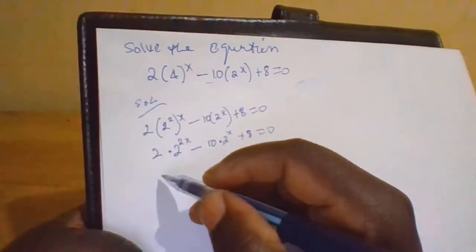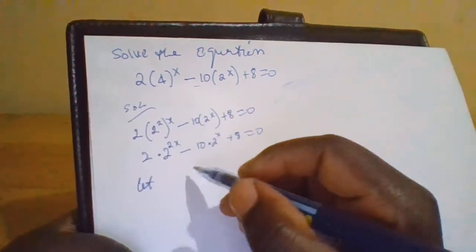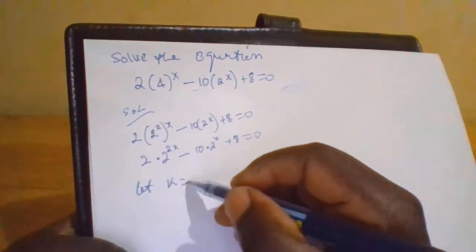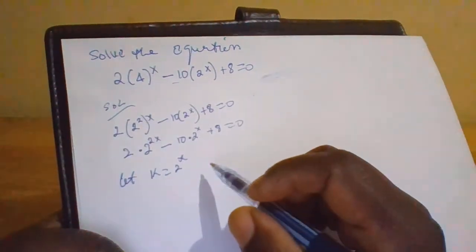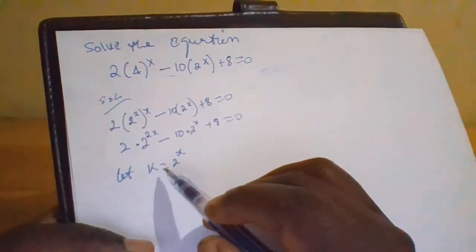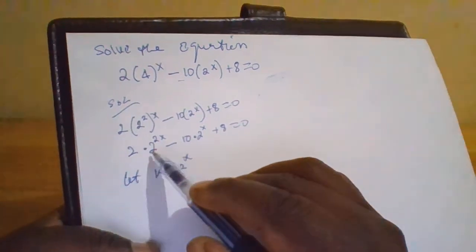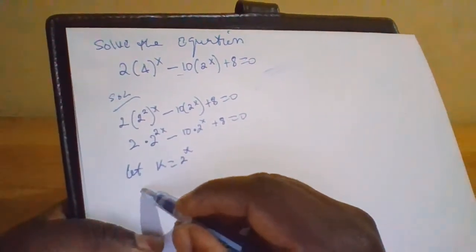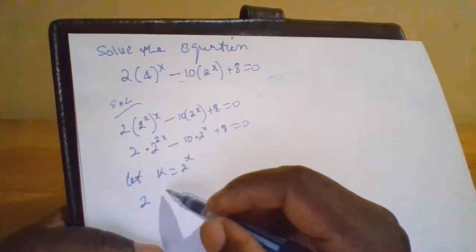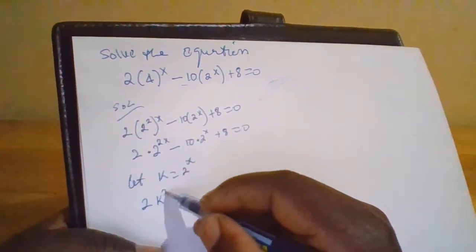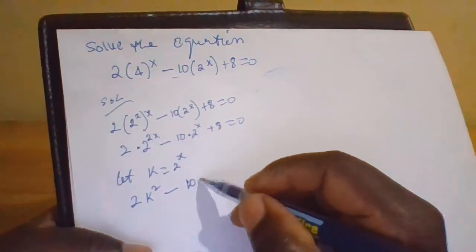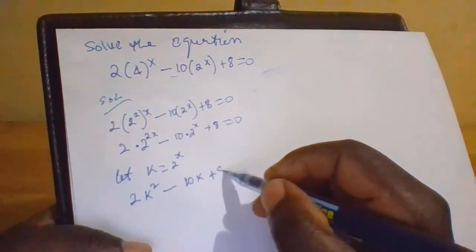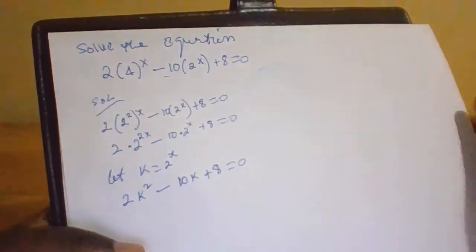So here we shall let k equal 2 raised to x. So if k equals 2 raised to x, then this one will be 2 times this, which will be 2k squared minus 10k plus 8 equals 0.